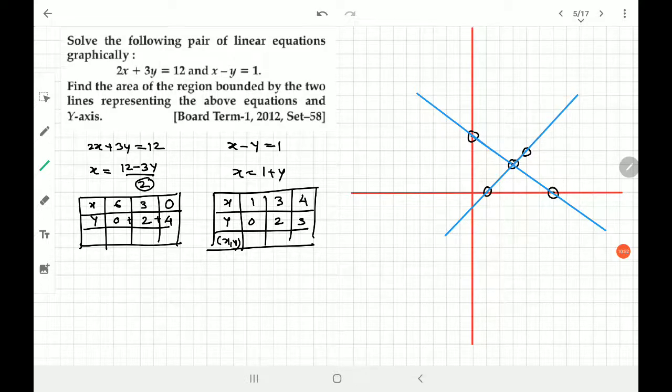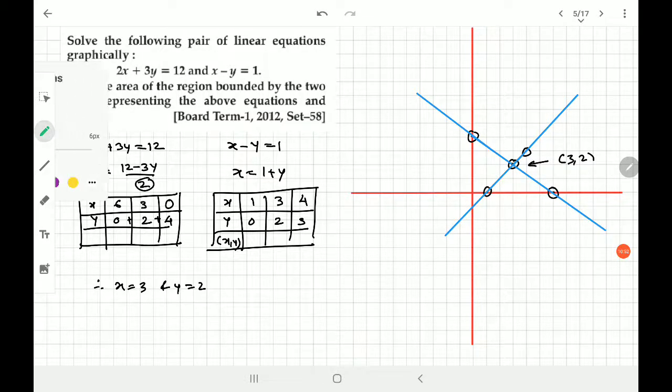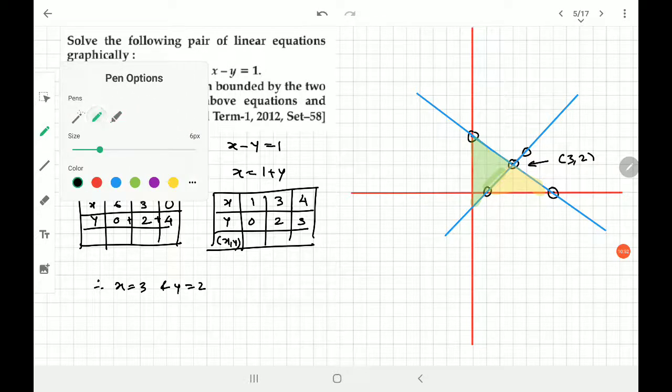Okay, that's it. So we have the solution of this equation as this, that is 3 comma 2. So here you can write therefore x is equal to 3 and y is equal to 2 be the solution of this equation. Now what is asked here is nothing but the area bounded by this region and the y-axis. If this would have been the x-axis, the region would have been the yellow colored one. So remember that in case it is asked which axis, that is very important, that will change the answer.